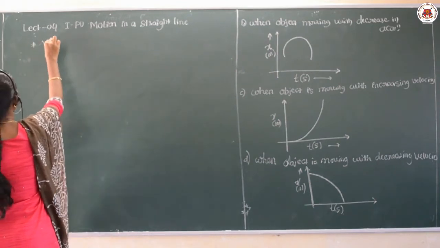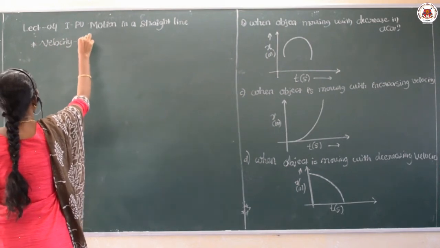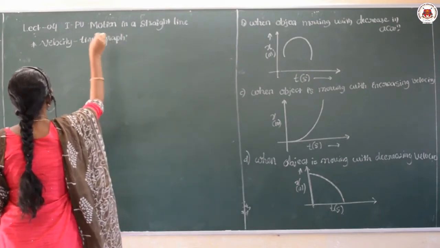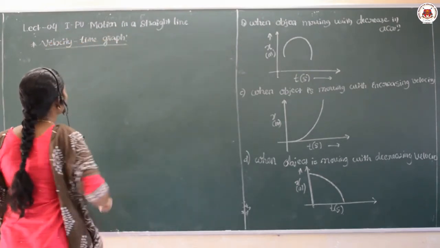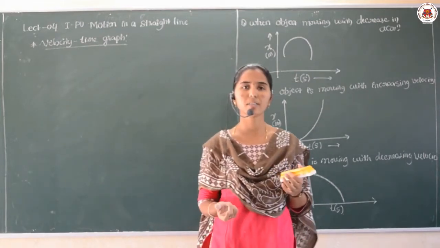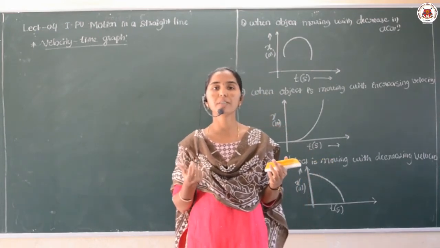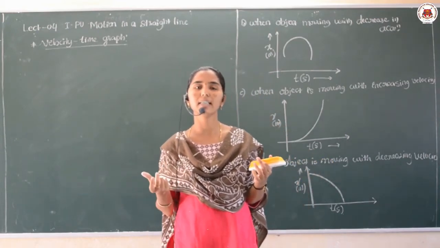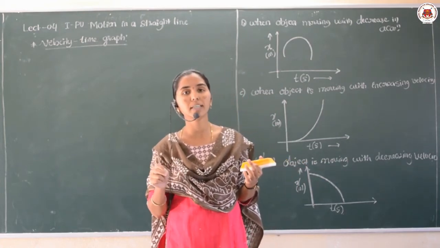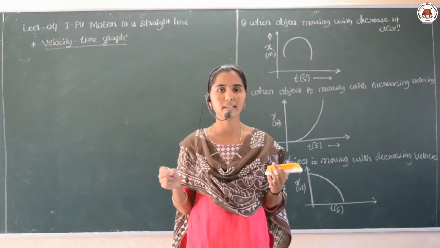Velocity time graph. This is another important type of graph. Here also, what does it mean? The graph in which the velocity of an object is plotted against the time, such that the velocity of the object is taken along the y-axis and the time is taken along the x-axis.